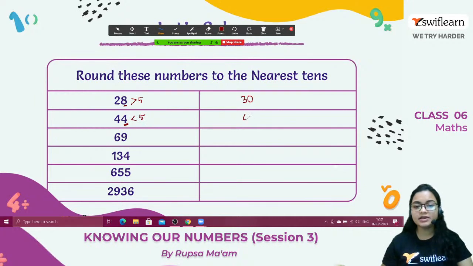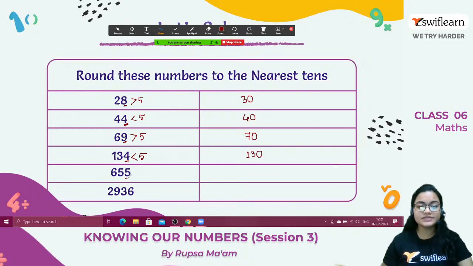So it will be 40. Then it's coming 69. Now this 9 is obviously greater than 5. So the nearest 10 will be 70. Now it's coming 134. So this 4 is smaller than 5. So the nearest tens will be 130.